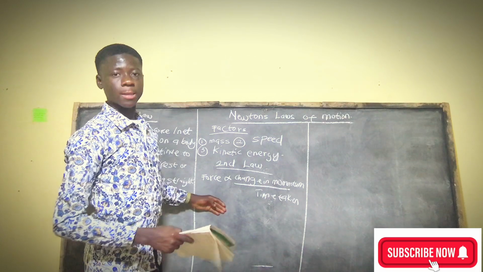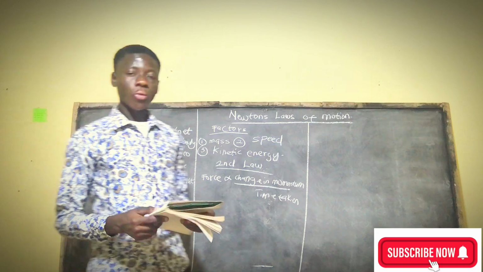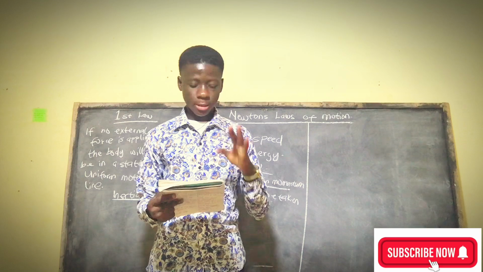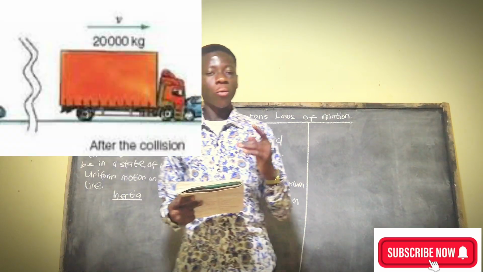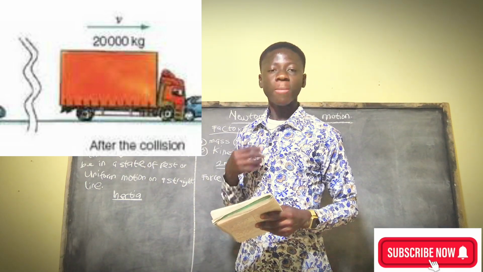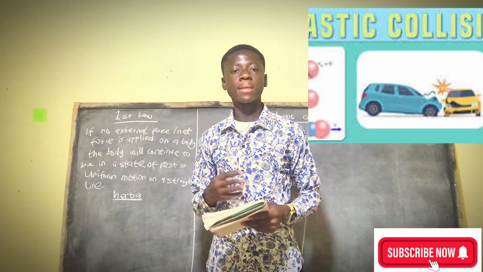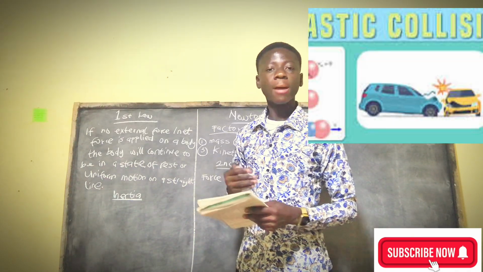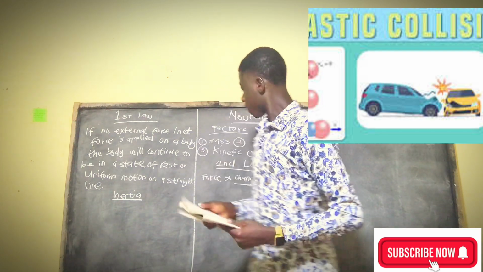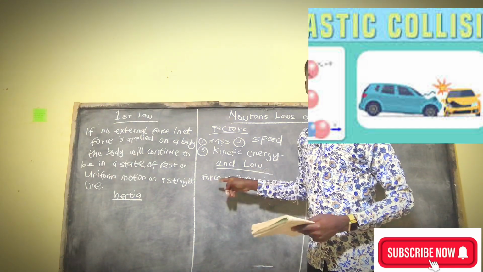So this one is the mathematical expression for the second law of motion. Okay, so these are the examples that testify to the fact that the law really exists. Now, consider a car moving at a very high velocity. The car is moving at a very fast rate. When the car gets into an accident or hits a stationary wall, and the car stops immediately, you realize that the car will sustain more damage because the time taken for the car to stop is very small.